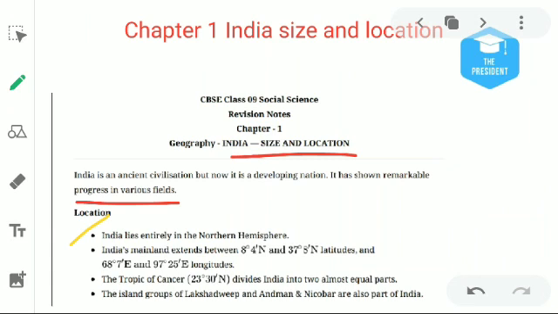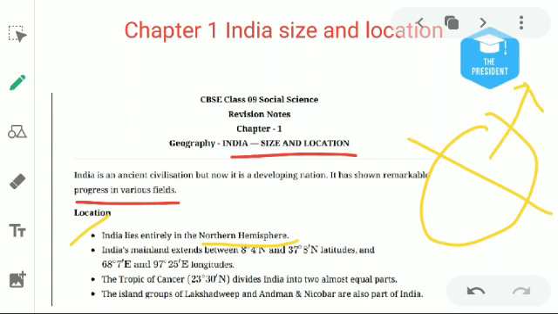Location. First, our country is entirely located in the northern hemisphere. This is the globe. Here is a line which divides the globe into two parts, known as the equator. The upper one is called the northern hemisphere and the lower one is called the southern hemisphere. So our country entirely lies in the northern hemisphere.